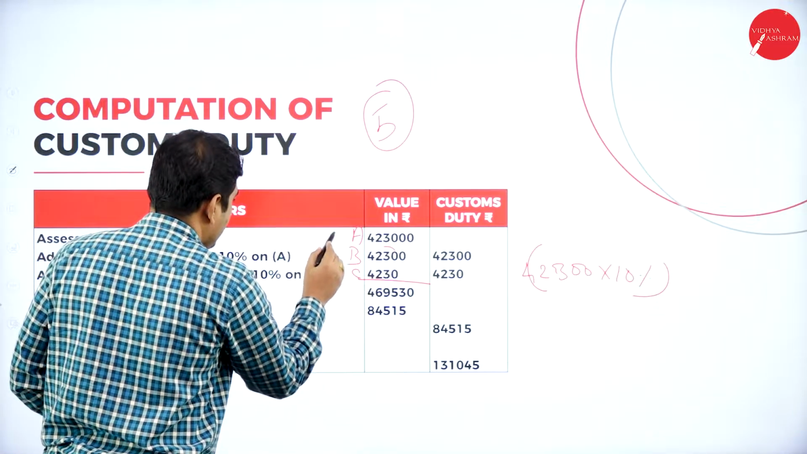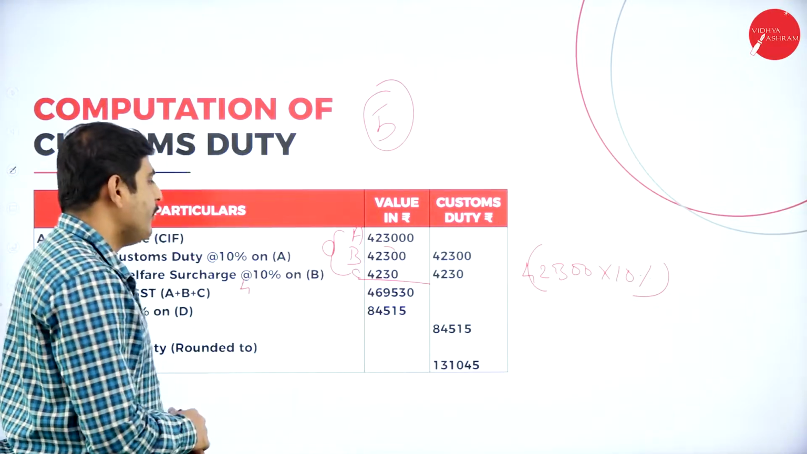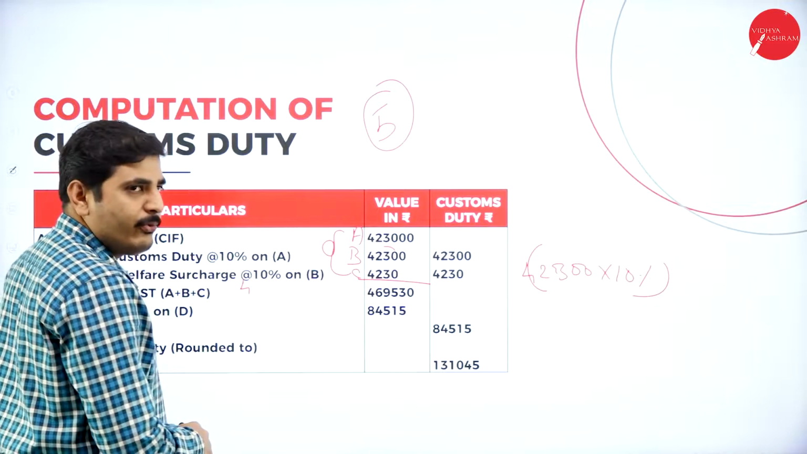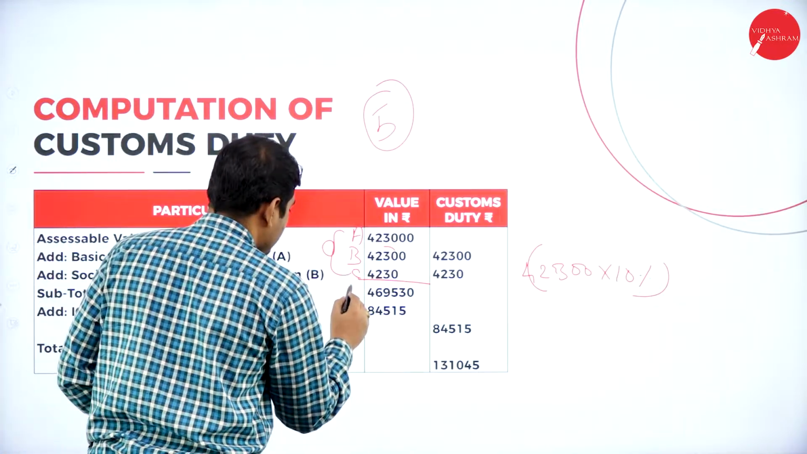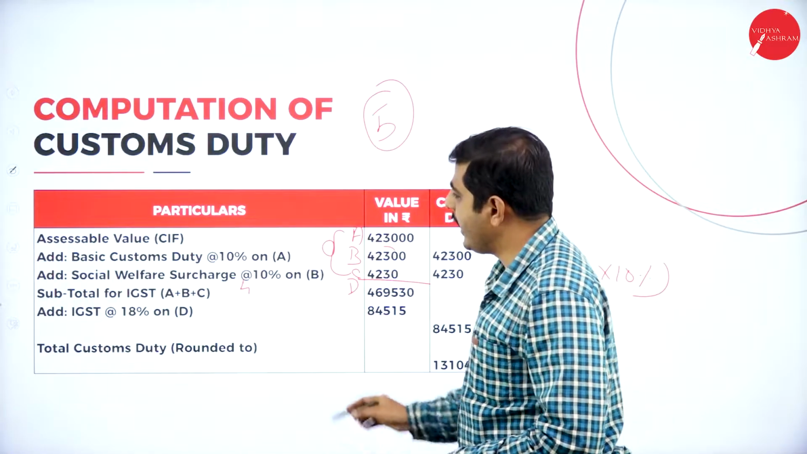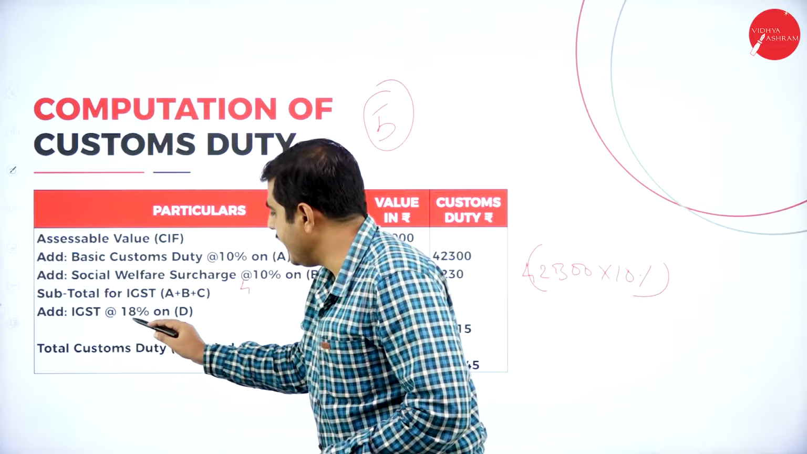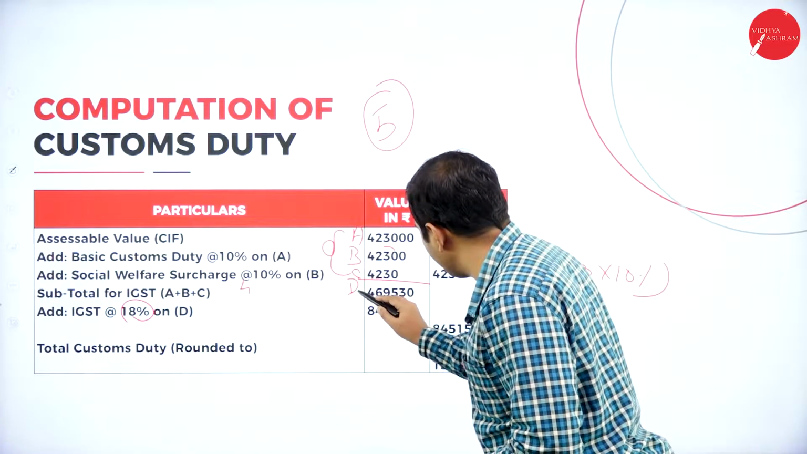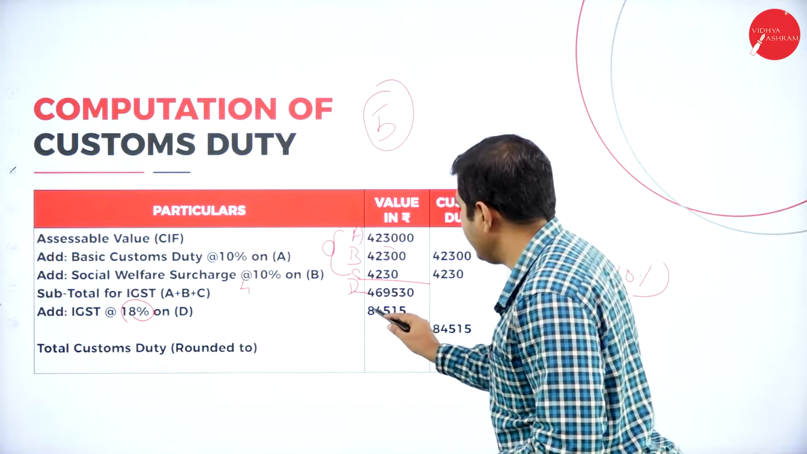This is called C. Add these 3 items, we'll get 4,69,530. This is called D. A plus B plus C equals D. Again, we have to add the GST at 18% on D. On this amount D, we should calculate the GST at 18%.